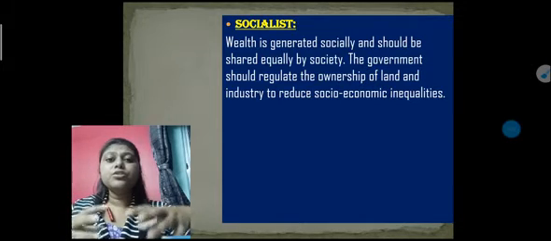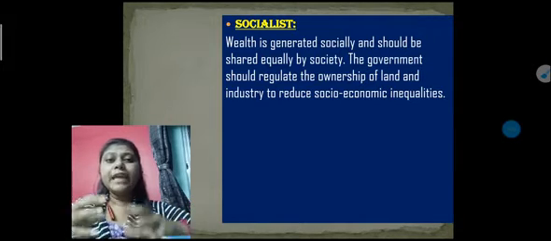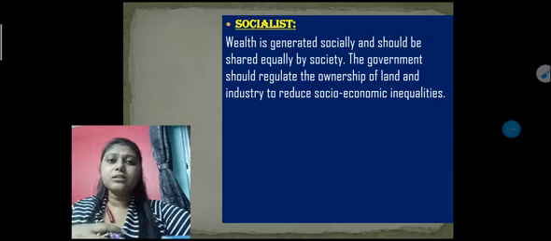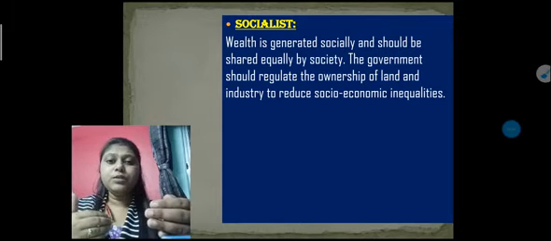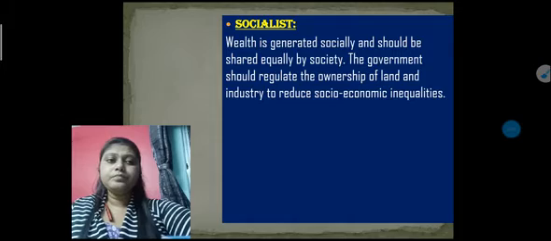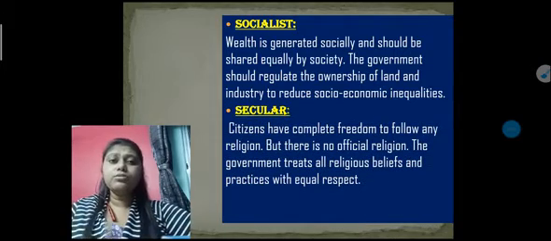So socialist means when the wealth or resources are equally distributed among the people. Our constitution, or preamble, adopted this key word so that the gap between rich and poor does not increase, and everyone gets equal resources.